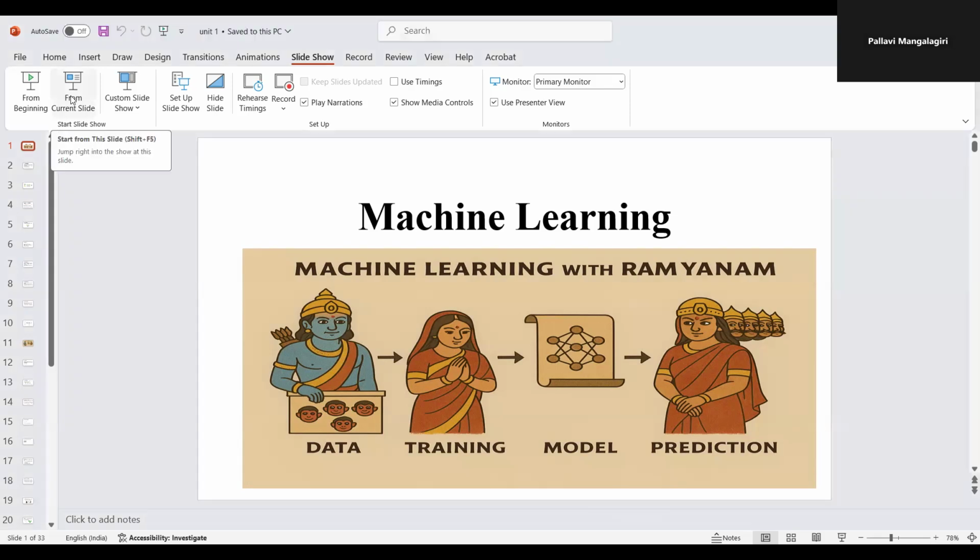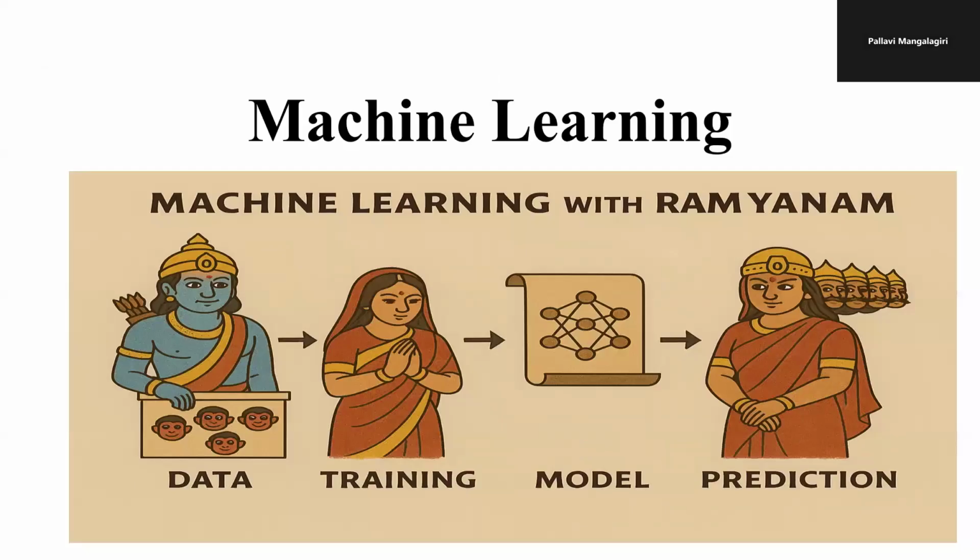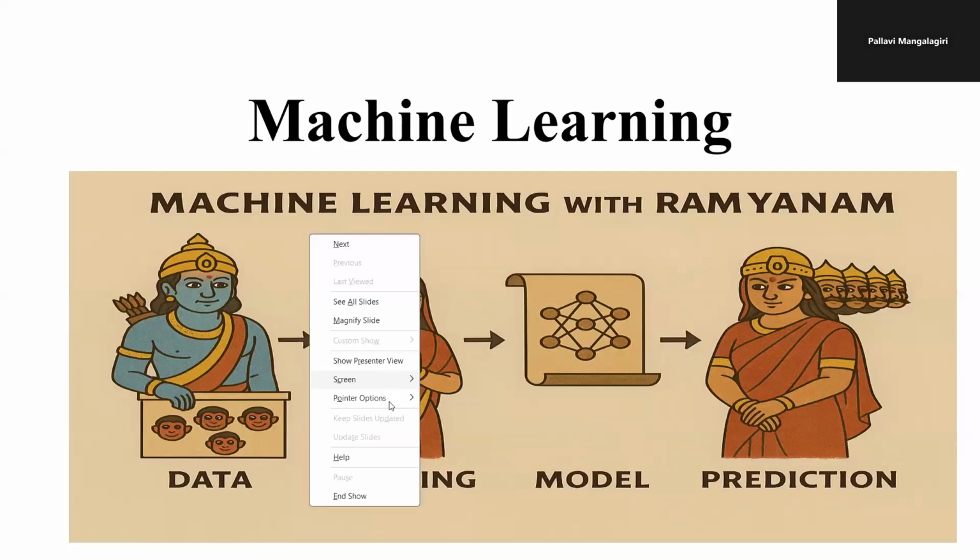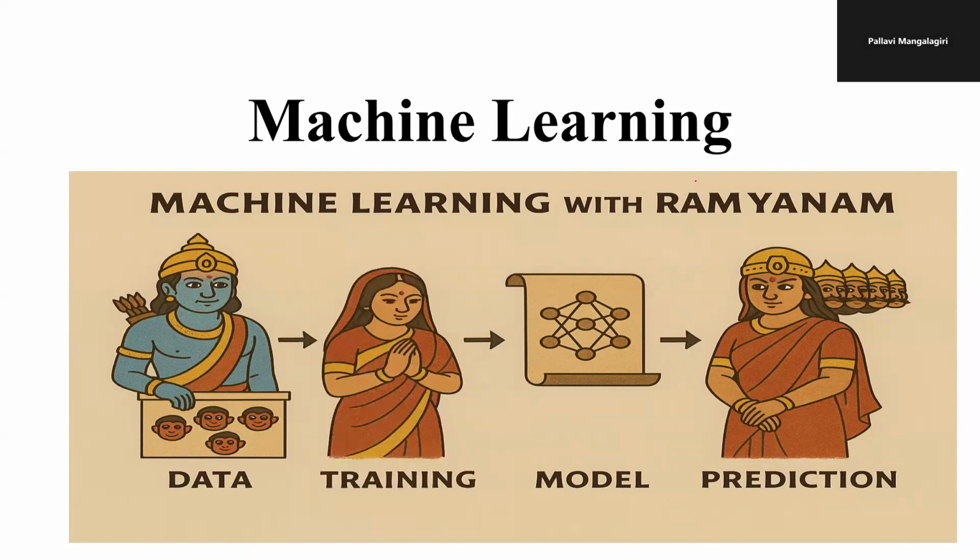So today we are going to have an introduction to machine learning, together with the mythology Ramayana. Before we start with the machine learning aspects with regard to Ramayana, we'll first see an outline of machine learning: what is machine learning, why we need machine learning, and what are the basic aspects, elements, or characteristics of machine learning. These are the things we are going to look at, and then we'll compare some aspects of machine learning with the mythology Ramayana.